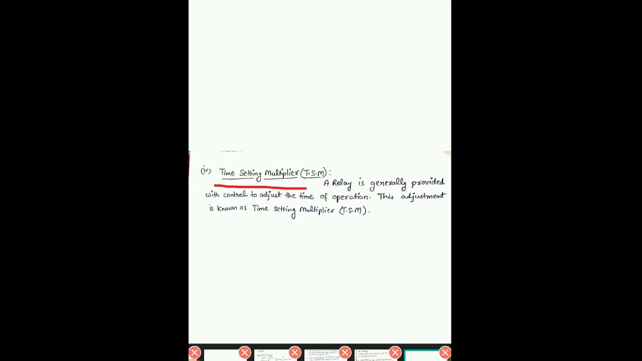Next thing is time setting multiplier. Time setting multiplier means a relay is generally provided with a control to adjust the time of operation. This adjustment is known as time setting multiplier. So this is the time setting multiplier. So in this video we are discussing these things.